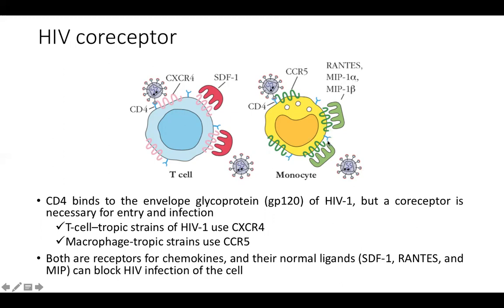So these will just stick to it. So if they are there in plenty, they may compete with the virus, and they may not let the virus enter. That can happen. So both are receptors for chemokines. The normal ligands can block HIV infection.